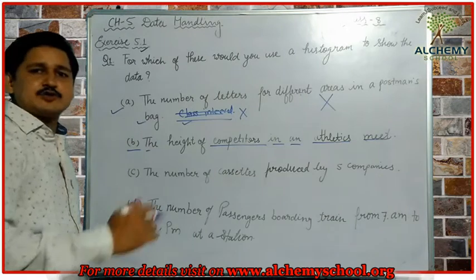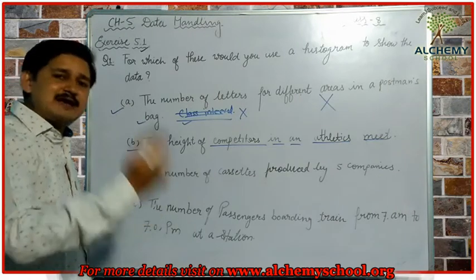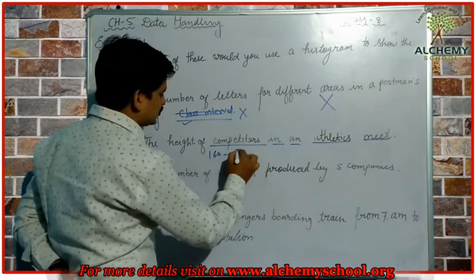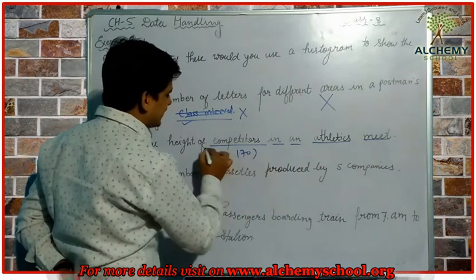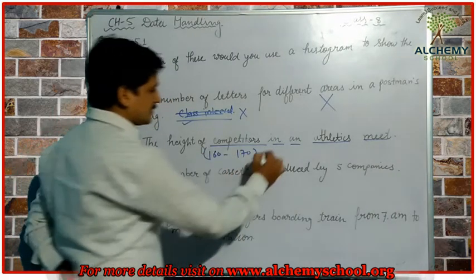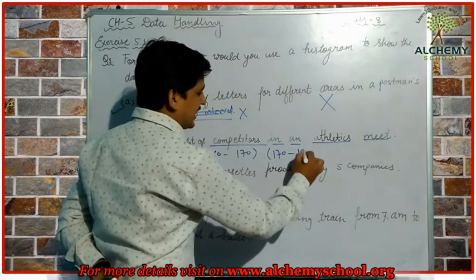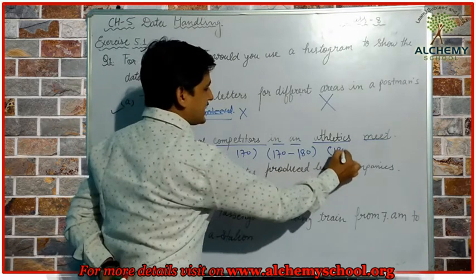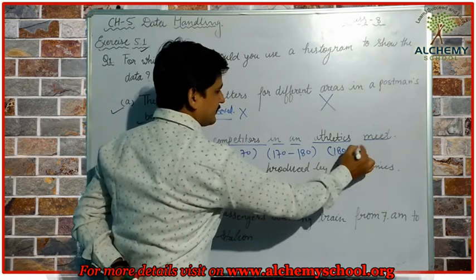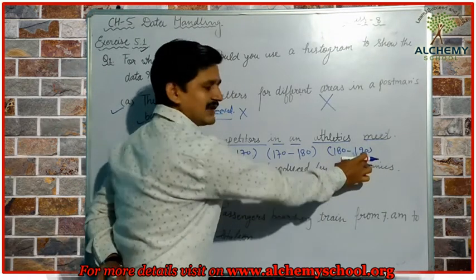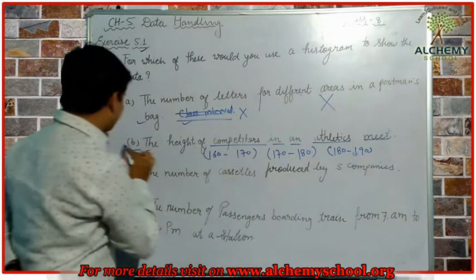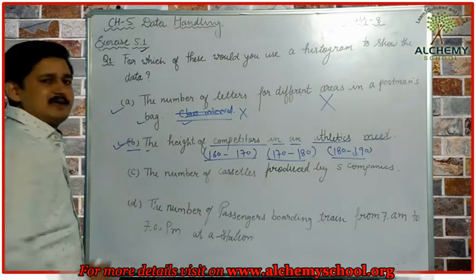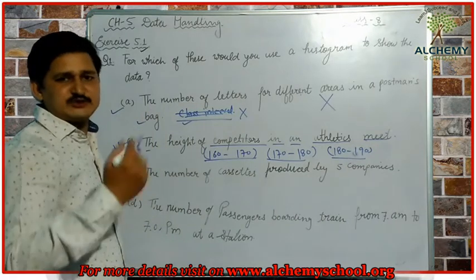Now, it is height, so height can be divided into class intervals. Okay, suppose 160 to 170 centimetres of height is one class interval. 170 to 180 could be the second class interval. 180 to 190 could be another class interval. So we can divide the given data in the form of class intervals, so this can be represented with the help of a histogram.